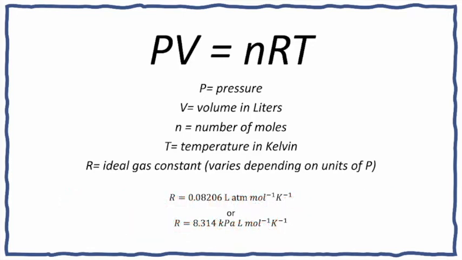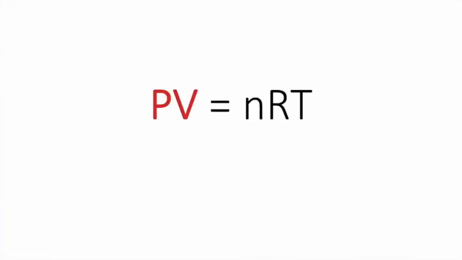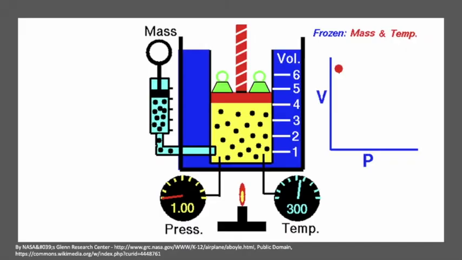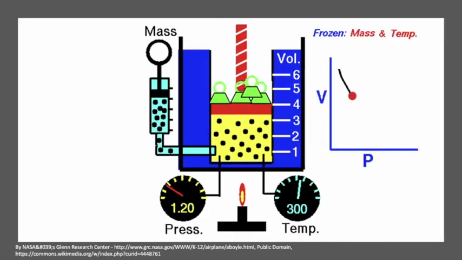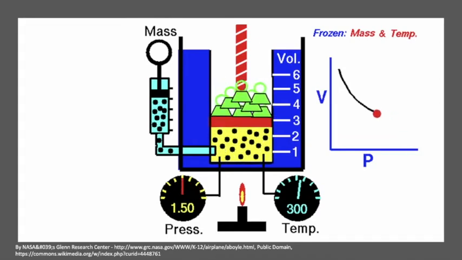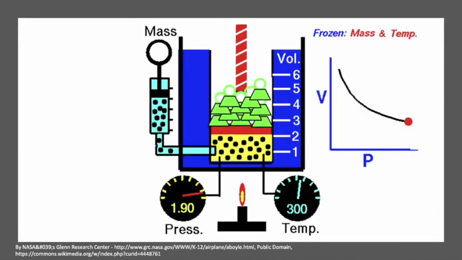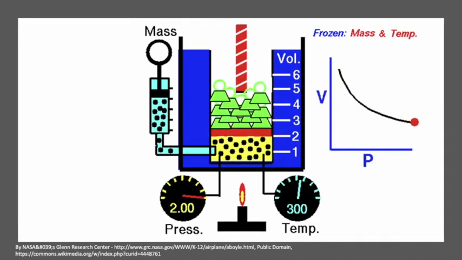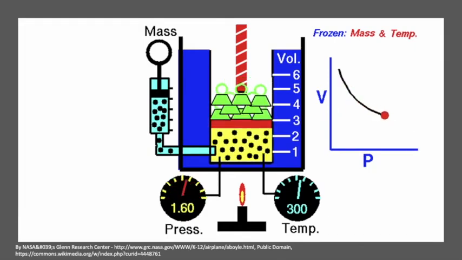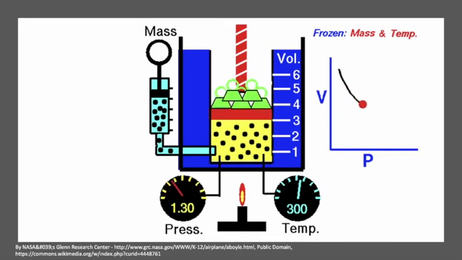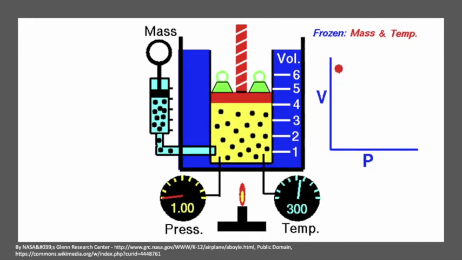Now let's look more closely at the relationships between the various variables in this equation. If you look closely at this equation, you'll see that pressure and volume are inversely proportional. If we hold n and T constant, we see that as the pressure goes up, the volume goes down. If you look at this relationship on a graph, you will see this inverse relationship. As pressure increases, volume decreases, and vice versa.